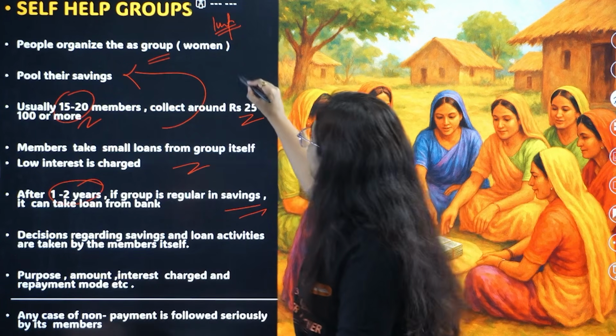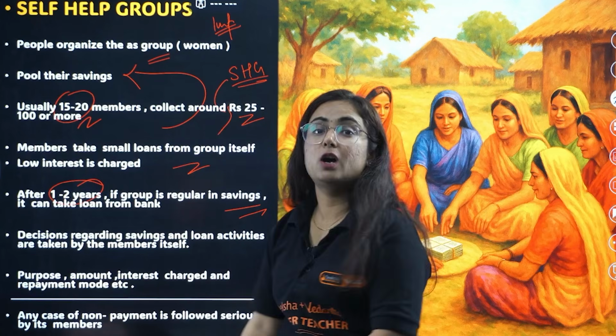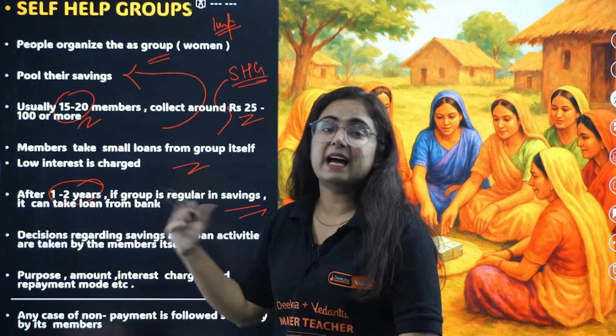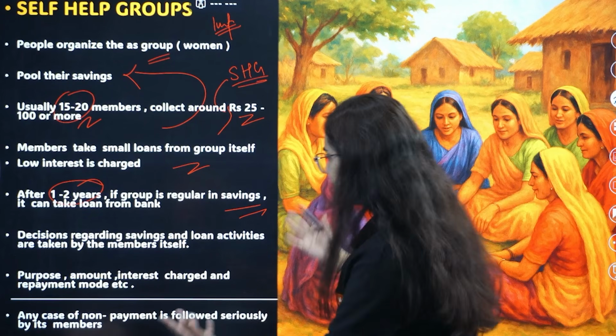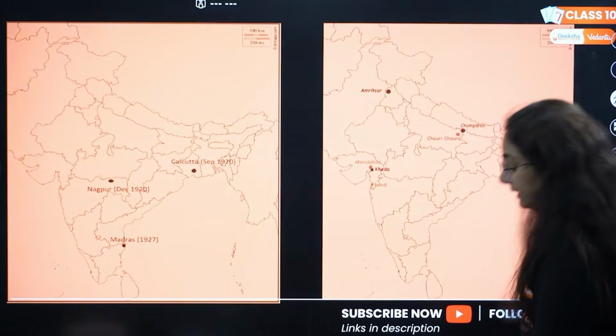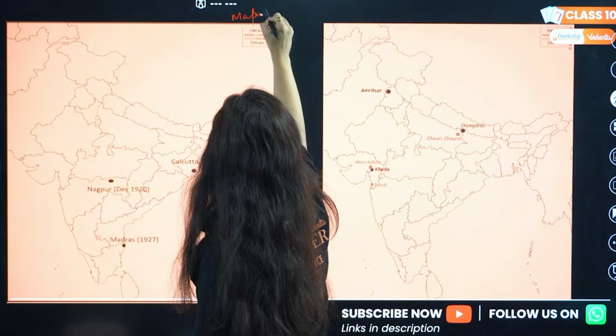Why are these women opting for this SHG, beta? Because the banks require collateral which they don't have, documents which they lack, right? And a lot of things which are required. So here is the case of SHG, beta. At the end, I want to tell you that map work is very important, beta.